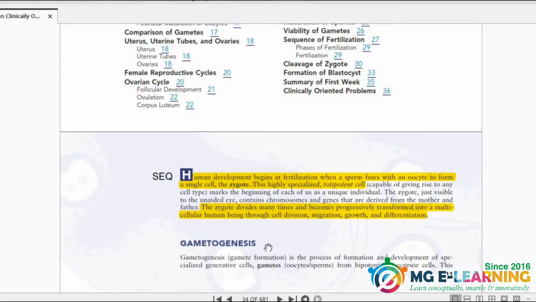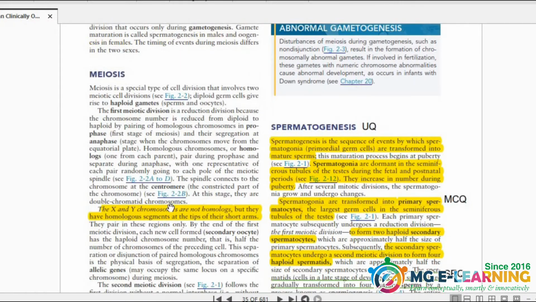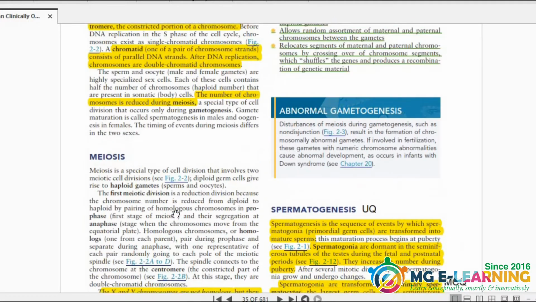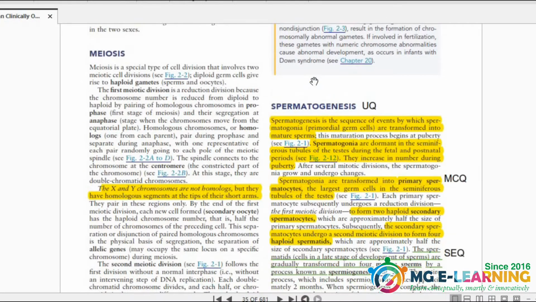Now, moving on to the next page, you have to know about gametogenesis. Some important points are highlighted. Meiosis, this one is an important MCQ. Now, on the next side of this page, you have to know about the consequences and results of meiosis. It is important from the SCQ point of view.